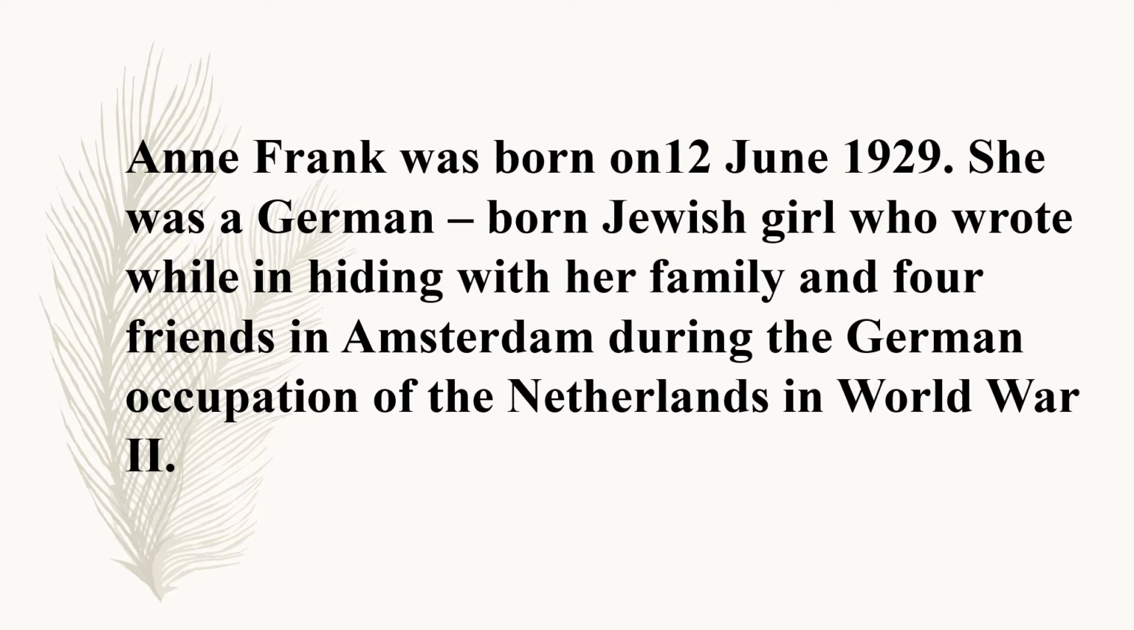So children, here Anne, she was born on 12th June 1929 and she was belonging to Germany. She was a Jewish girl and she wrote this diary when she was hiding along with her family and four friends in Amsterdam during the Second World War when Germany took hold of Netherlands through military force. So during that hiding, she wrote this diary.